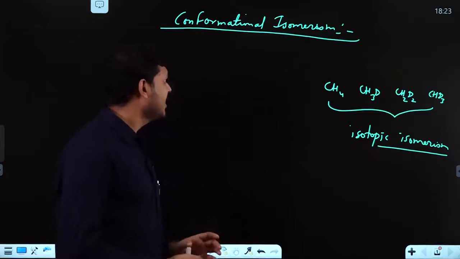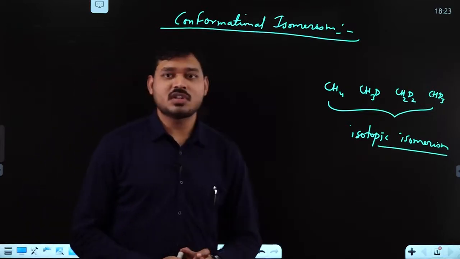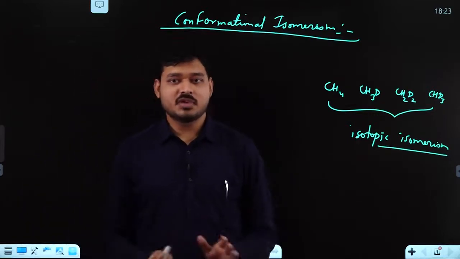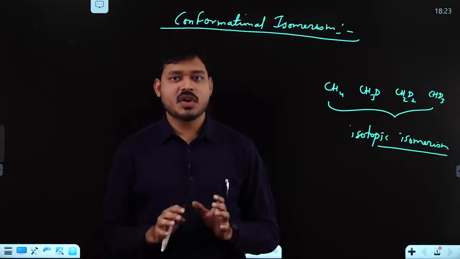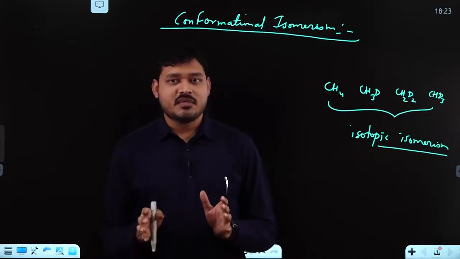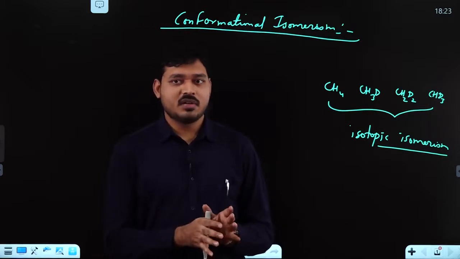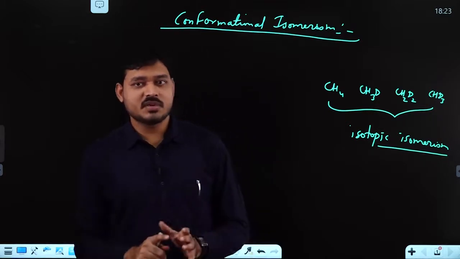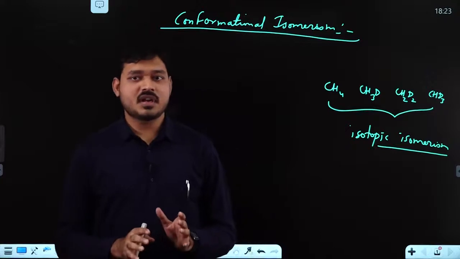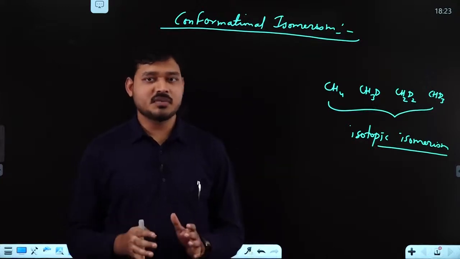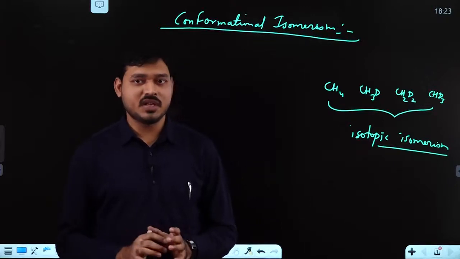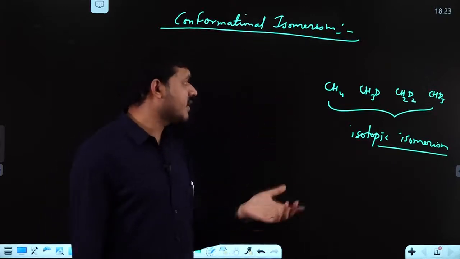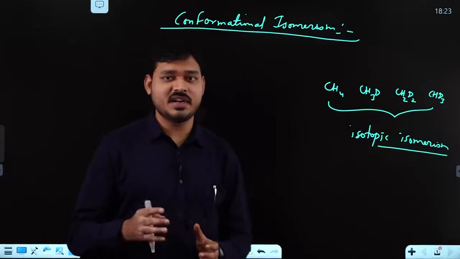Similar is conformational isomerism. It is also not a type of true isomer. What do you mean by true isomers? True isomers are those which can be separated. Conformers or conformational isomers cannot be separated because they are not real, they are virtual actually. So why is conformational isomerism studied?